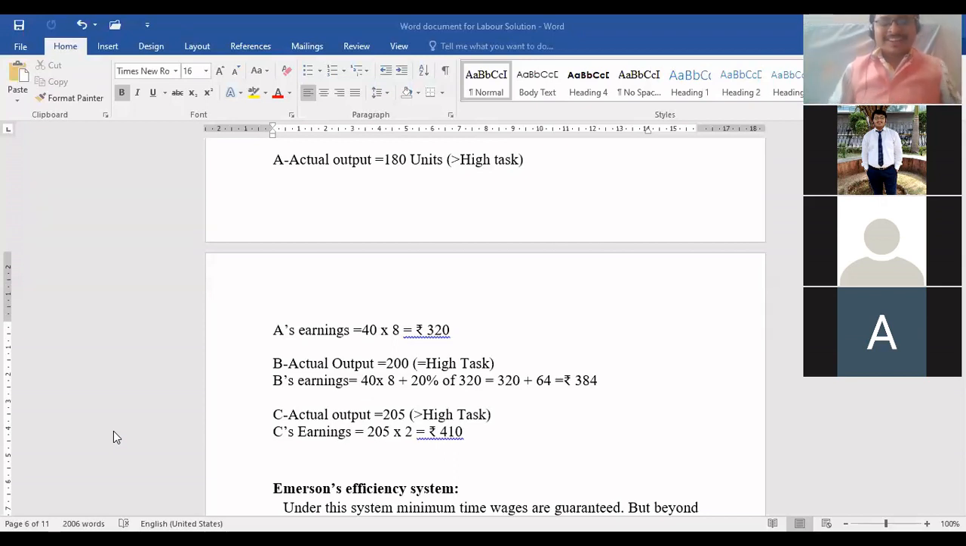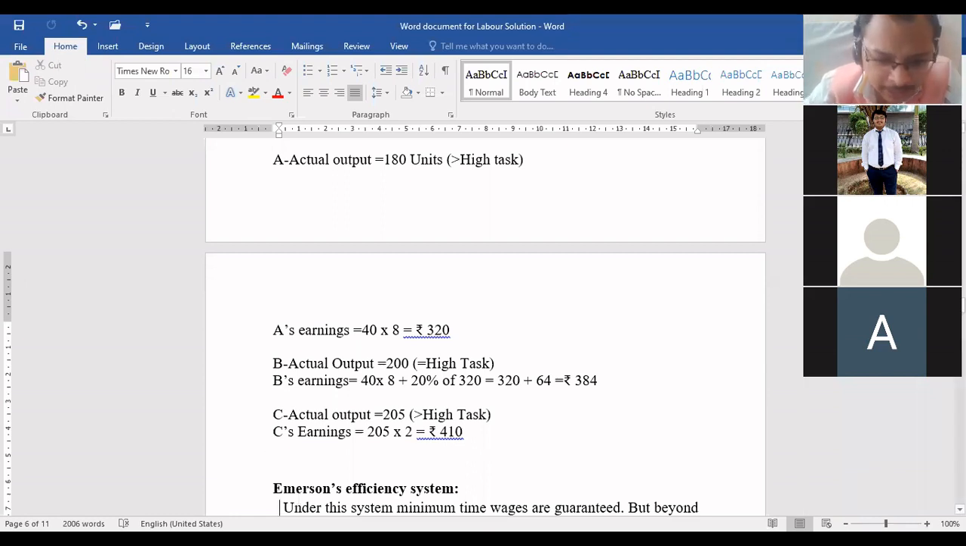Good. Now we are moving to our fourth formula, which is Emerson's efficiency system. Emerson has also categorized wages in three ways. He believes that at least everybody should get the normal wage rate till 2/3 of the work. That means if any worker works below 2/3, the bonus starts only after 2/3. Remember this. If workers are not able to achieve even 2/3 of the work, we pay them normal wages, that is the hourly rate.